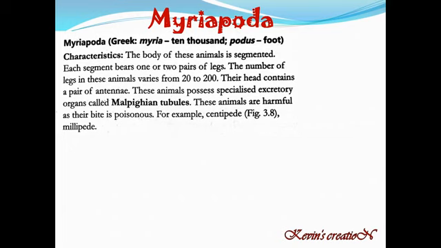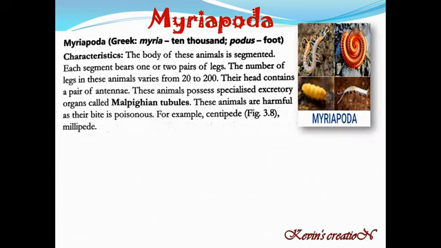Their head contains a pair of antennae. These animals possess specialized excretory organs called Malpighian tubules. Now these animals are harmful as their bite is poisonous. Now these are the members of subgroup Myriapoda.